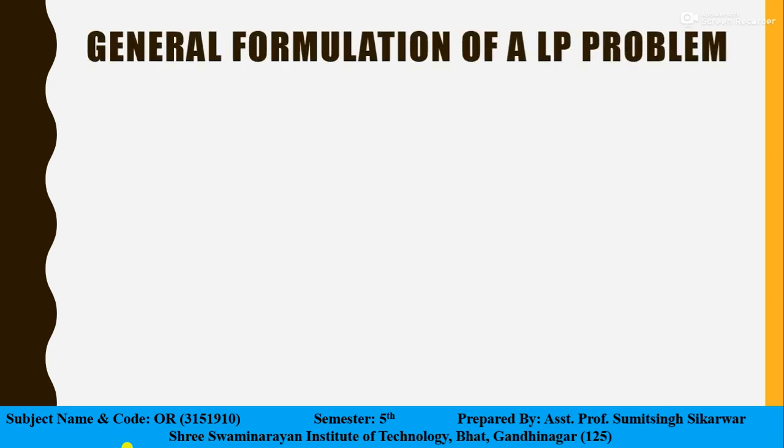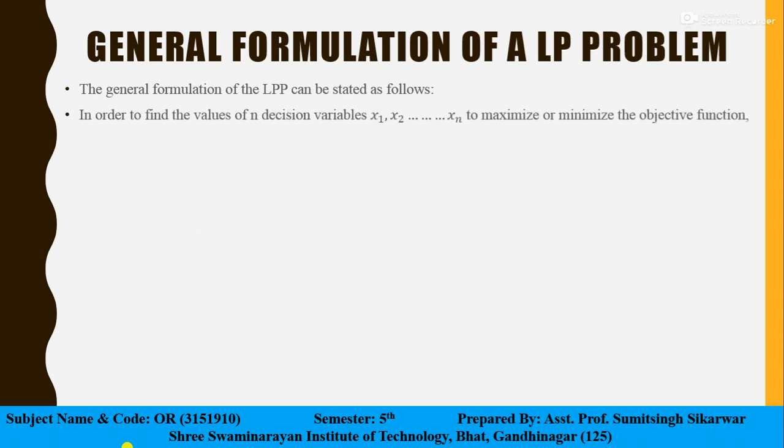Let us see the general formulation of a linear programming problem. The general formulation can be stated as follows. In order to find the values of n decision variables, say x1, x2 up to xn, to maximize or minimize the objective function.